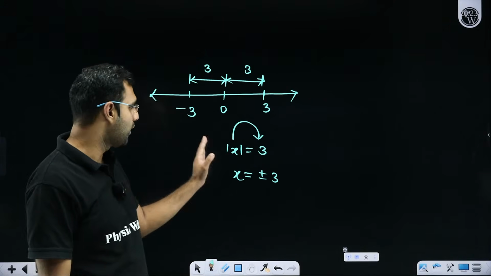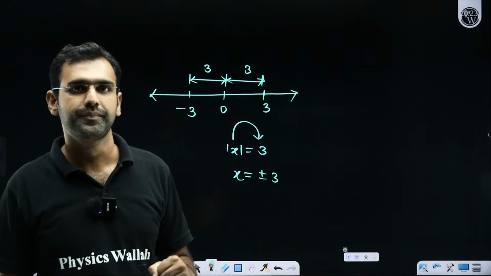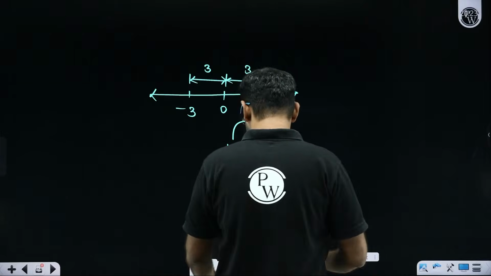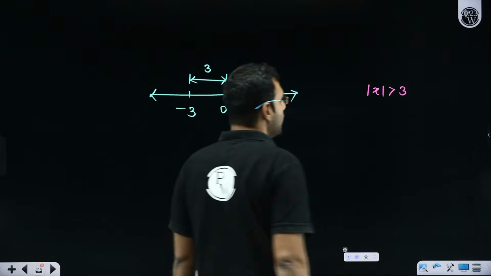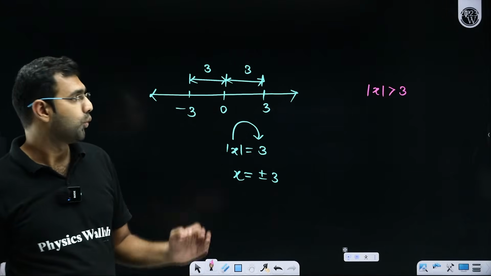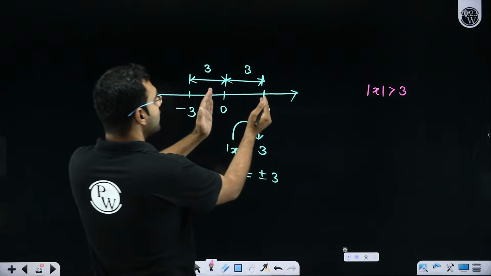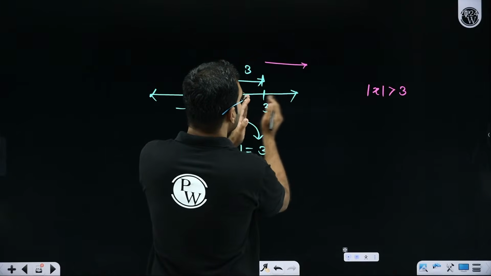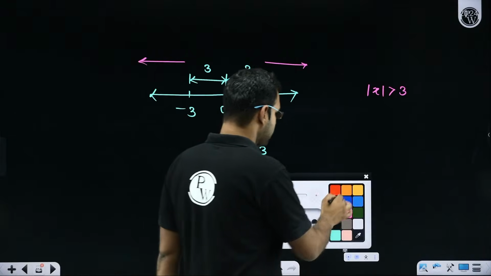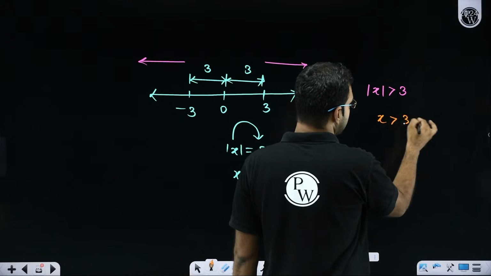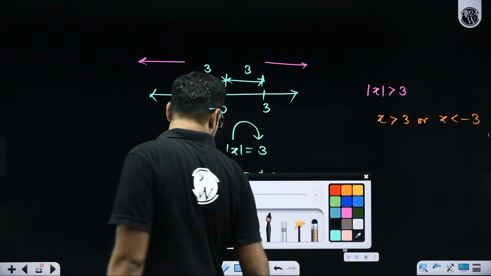If somebody says mod x is 3, we say x is plus or minus 3. I hope you're understanding it. Let's say if somebody says mod x is greater than 3. So this time I'm looking for those numbers which are more than 3 distance from 0. So this is 3 distance from 0. So more than 3 distance means all the numbers on the right of 3 or all the numbers on the left of 3. So there I'll say x will be either greater than 3 or x will be less than minus 3.